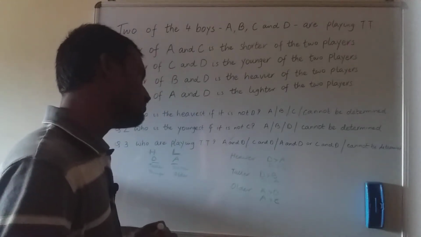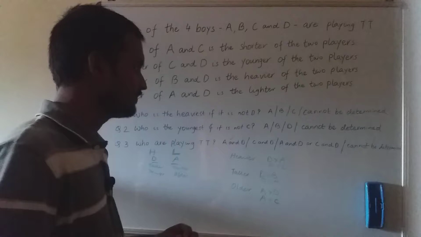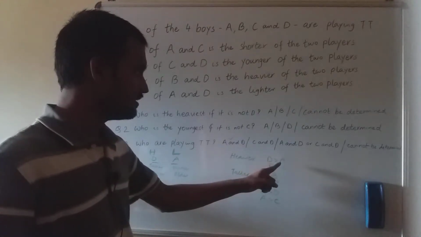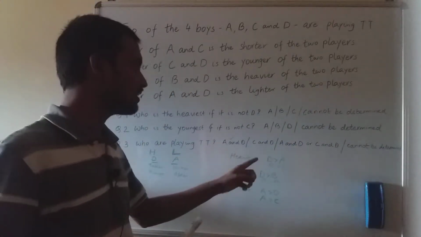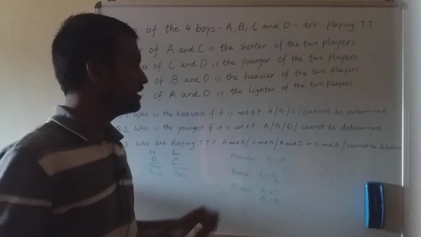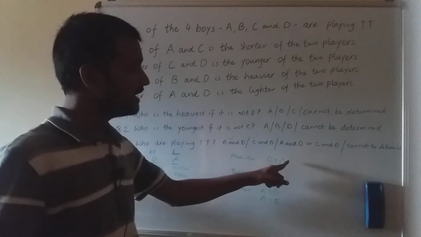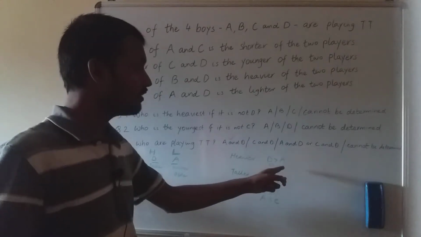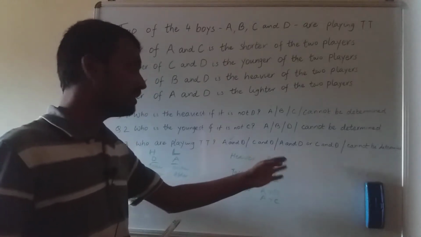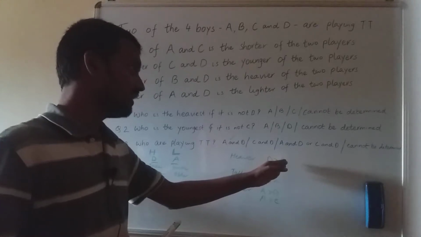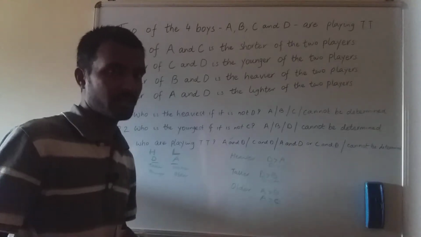Now we really don't know the position of B with respect to heaviness. Whether he is heavier than D. If anywhere it is written heavier than D, then we could have come to the conclusion that B is the heaviest. But it can be the case that A is heavier than B, or C is heavier than B, B falls in between A and C. Or A is heavier than C and C is heavier than B, that would make B the least heavy. You are getting my point, right?